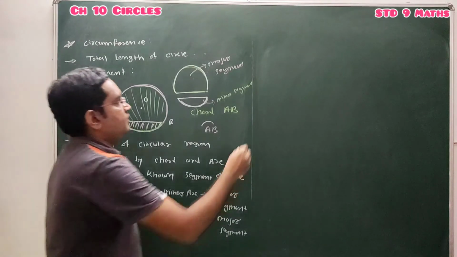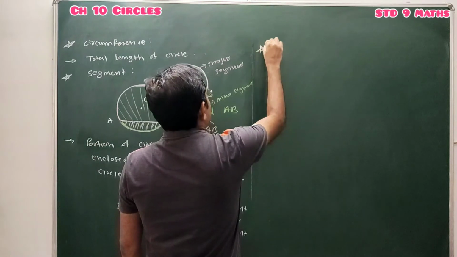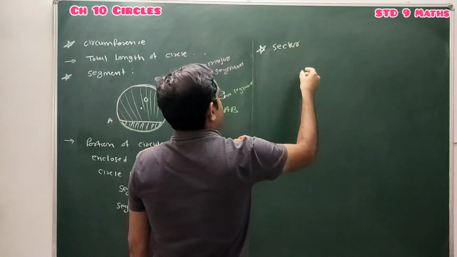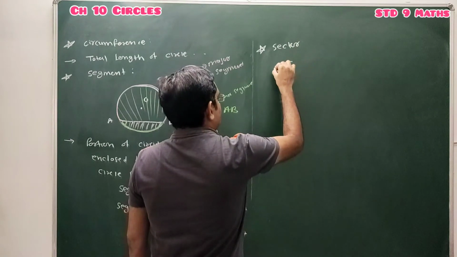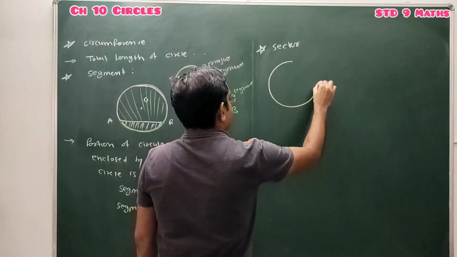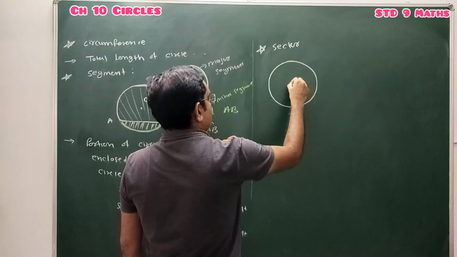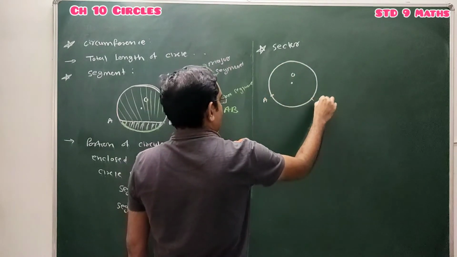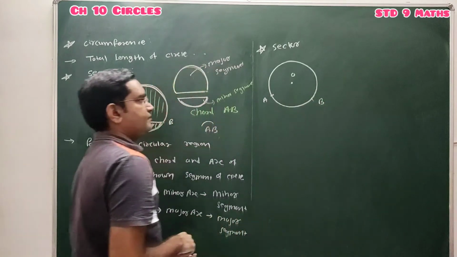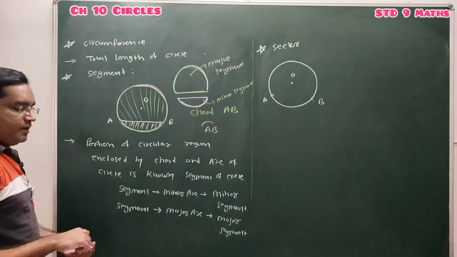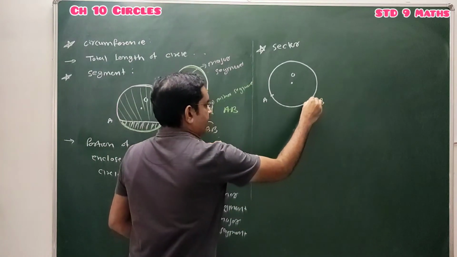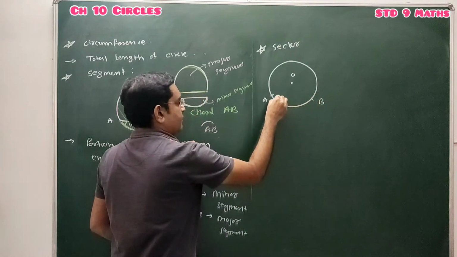After segment, another important concept is sector. So what is sector? Sector is also a portion of circular region. Let us consider one circle with center O and 2 points A and B on the circle. These 2 points define a minor arc and a major arc.